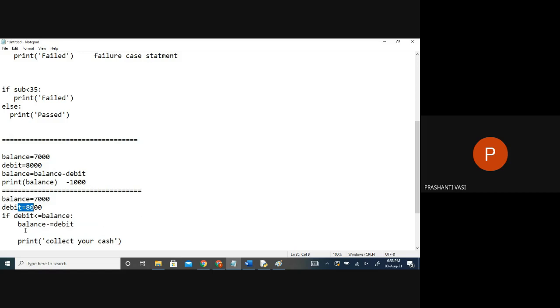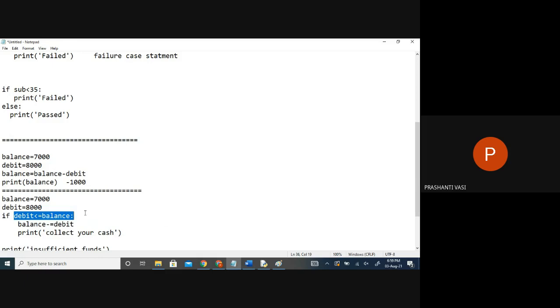This one, and this one will happen always continuously. No, I think the if case must happen, then only. So first this will execute, this is going to execute, this is always going to execute. If it is true, only then these two lines will get executed.